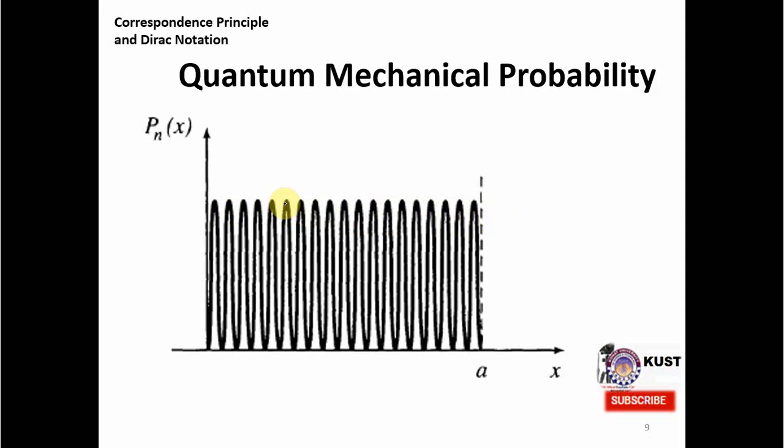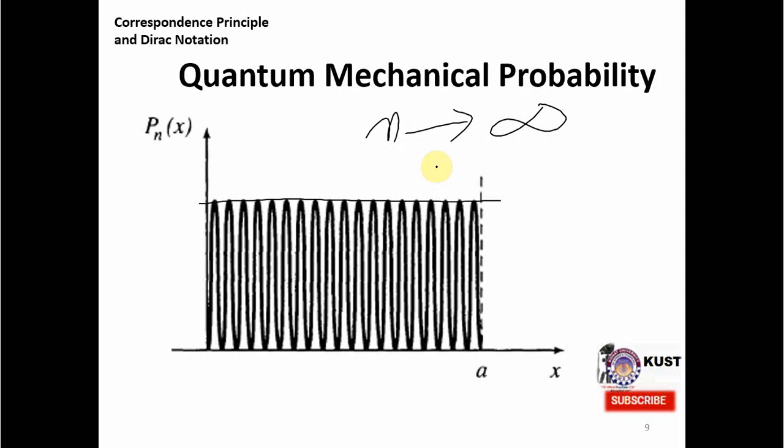But when n is very large, that is going to infinity, you can imagine that you will have a straight line over here, and all the points are so close actually that you will not be able to know the difference between them. So peaks will not be visible, and you will see that all the points on the line are equally probable. So when that is the case, it means that we are getting the classical probability from the quantum probability, but only when n is very large, that is n is infinite.